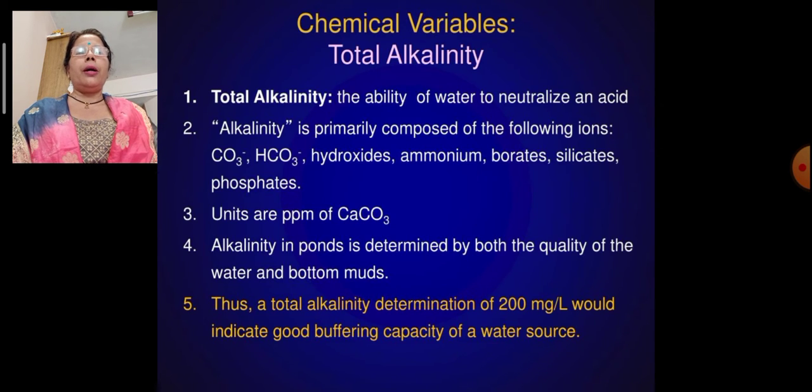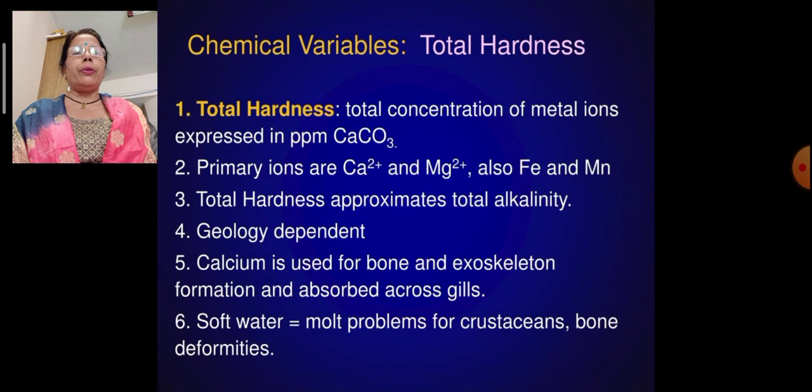Units are parts per million of calcium carbonate. Alkalinity in ponds is determined by both the quality of the water and bottom muds. Thus, a total alkalinity determination of 200 mg per liter would indicate good buffering capacity of a water source. But as it increases again, it is not good for the oxygen level, and that should be optimized. Now the hardness.